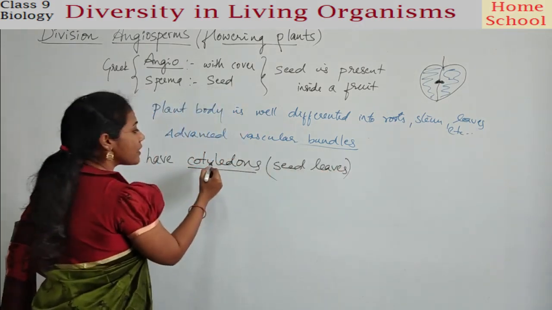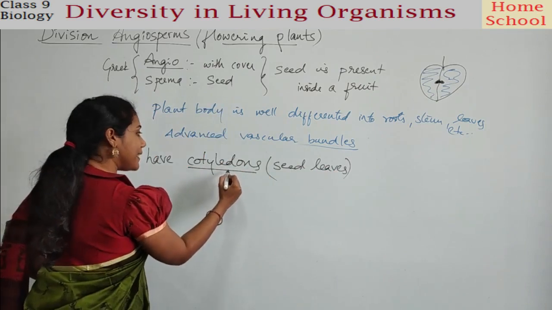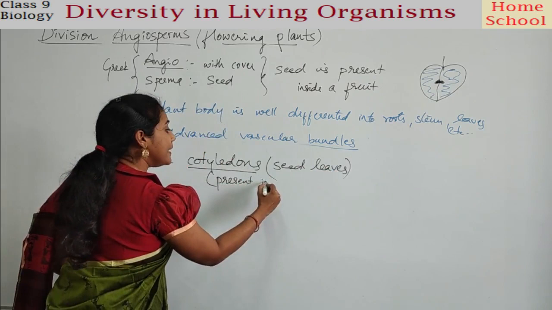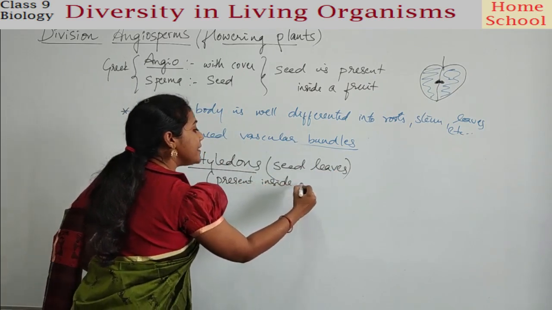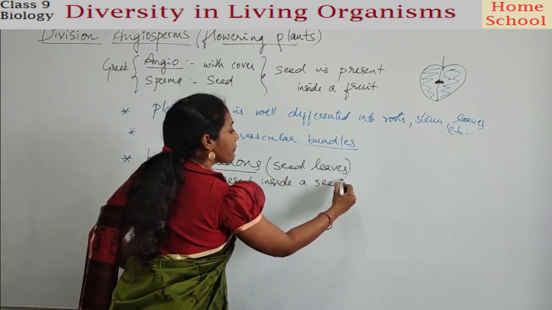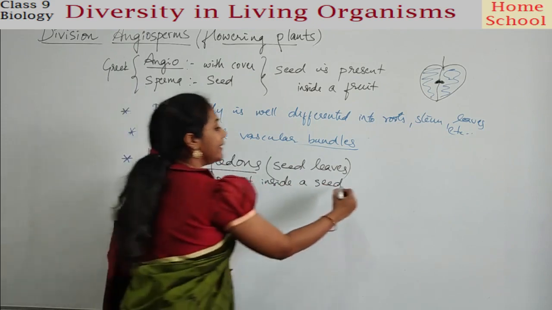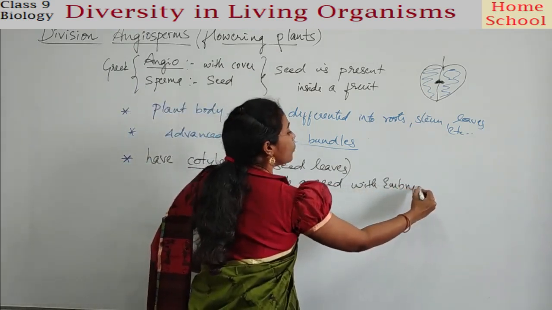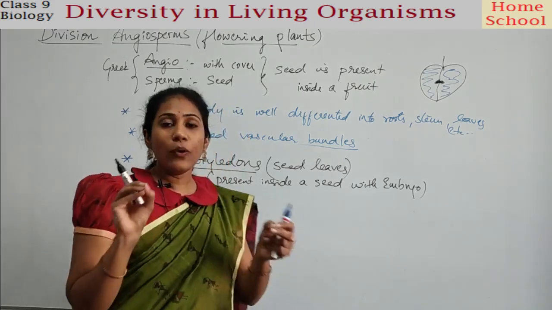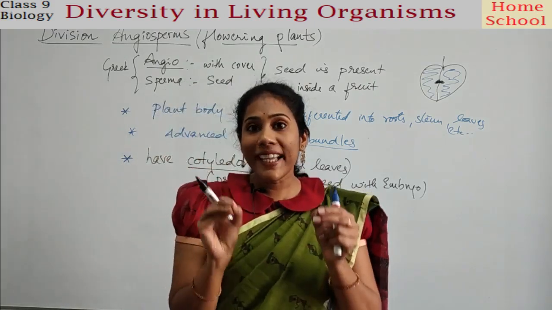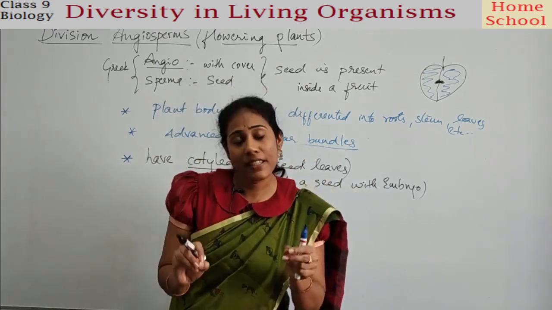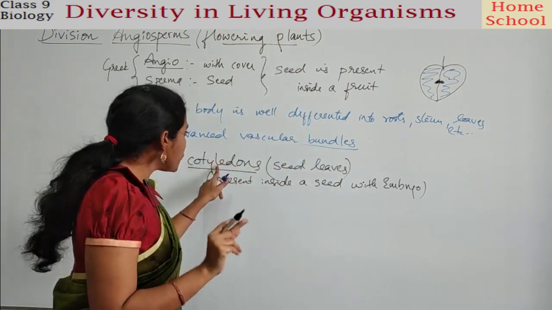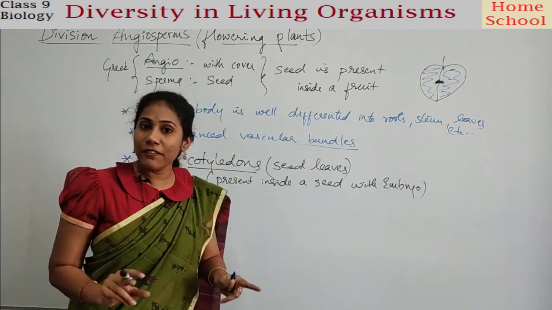These are present inside a seed, with the embryo. Along with the embryo, you have cotyledons. Cotyledons are also called seed leaves.